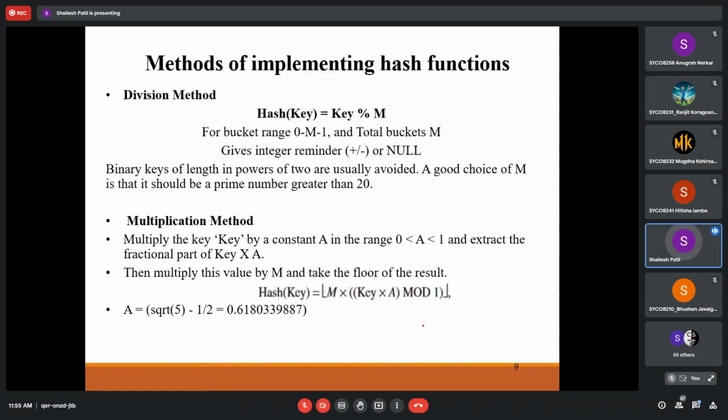Now we'll see there are some methods by which we can implement the hashing function. It's not like the mod 10 we initially took for the sake of understanding. But as I told you, in practice your hash function should be more efficient, using generalized functions.